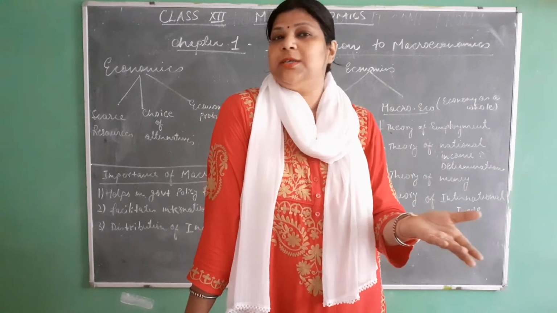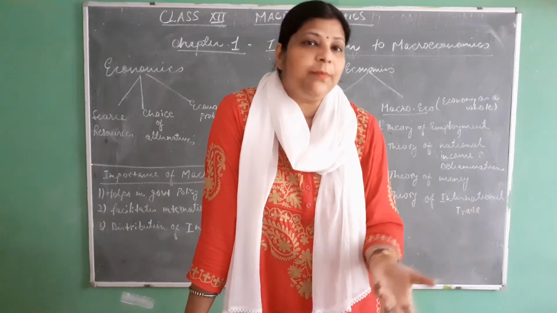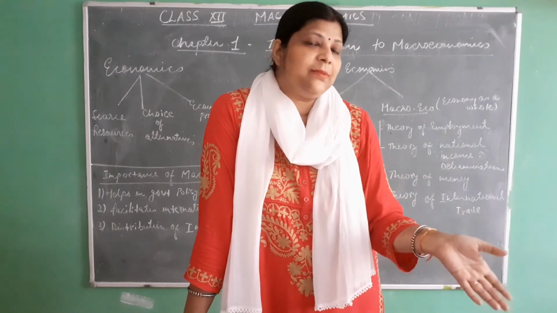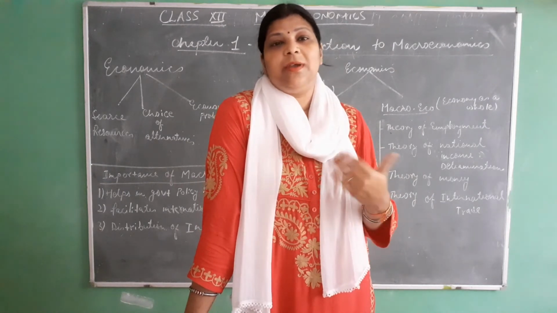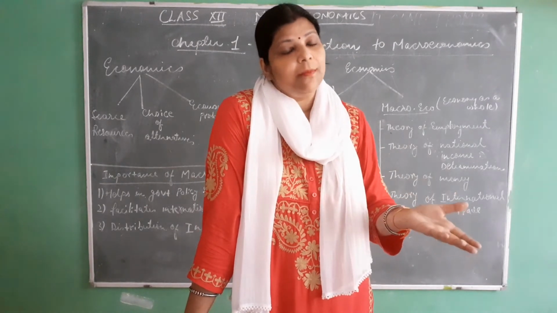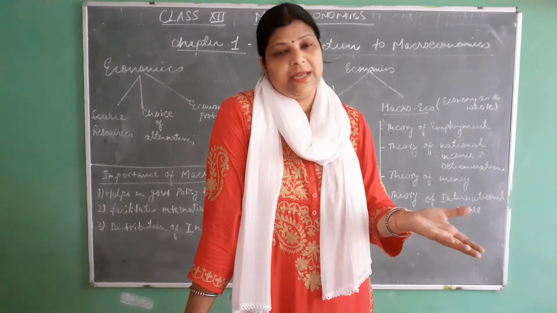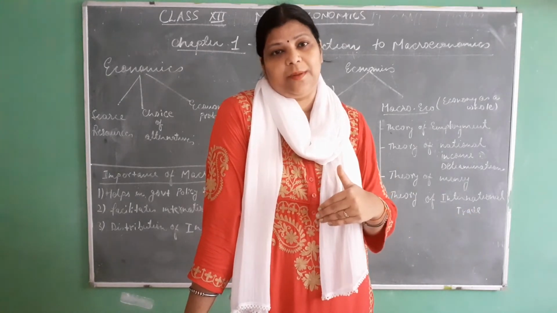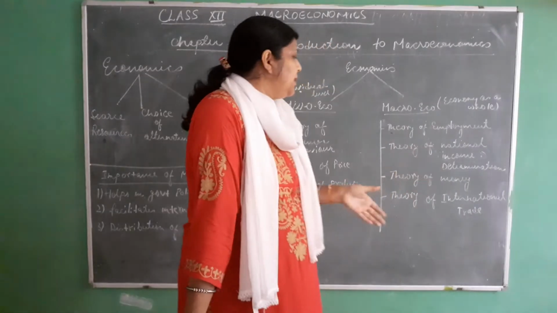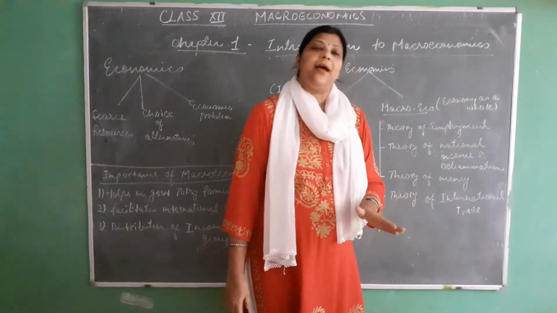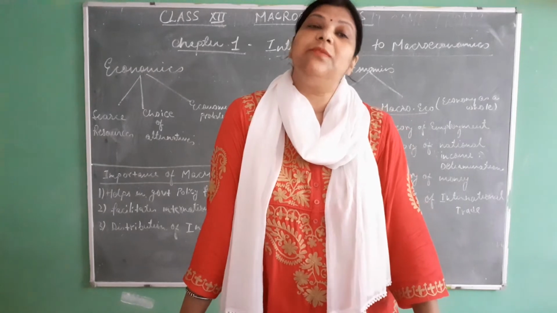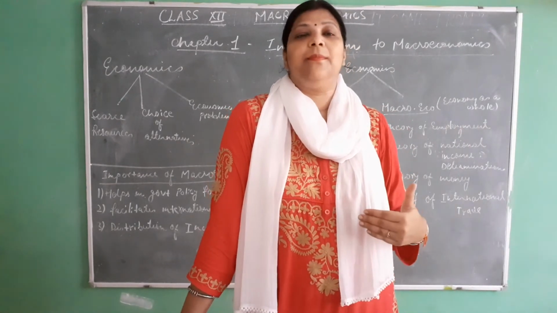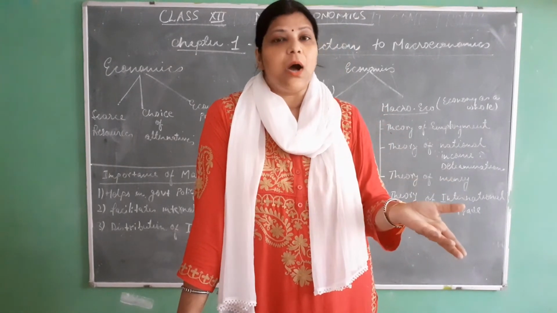If you want to purchase a biscuit for yourself, you cannot, if there is no barter system, no dollar barter system. There is a money system right now. If you have to purchase, you have to give money to the seller. That's why the theory of money has to be very well understood. Here we have to understand the flow of money, how the money will flow, what will be incoming, and what is the outgoing of the money.